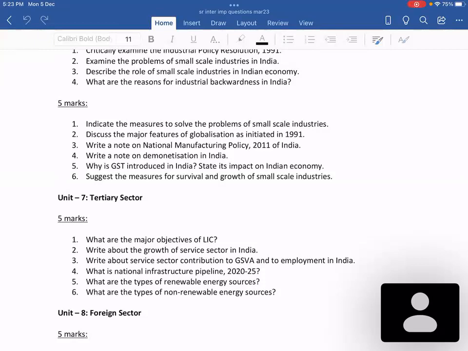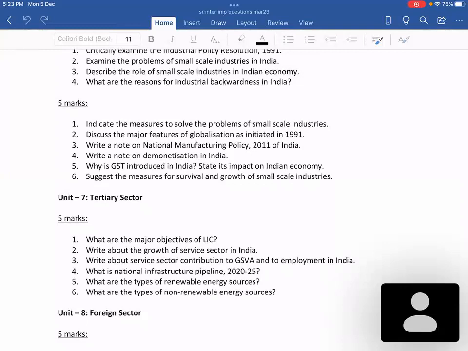And as far as the remaining questions are concerned: major features of globalization as initiated in 1991, write a note on National Manufacturing Policy, demonetization and GST. These questions were not asked previously, but because these are the latest topics, introduced in the syllabus from 2020 onwards, there's a change in the textbook. So these are all very latest topics.